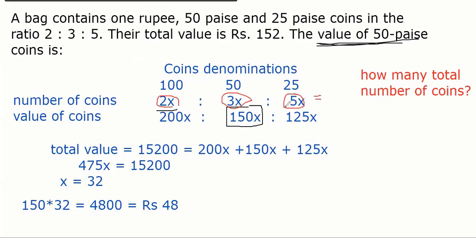So how many total coins do I have? 5x plus 3x plus 2x. Total coins I have is 10x. X I already got. X is 32. So 320 coins. That's it.